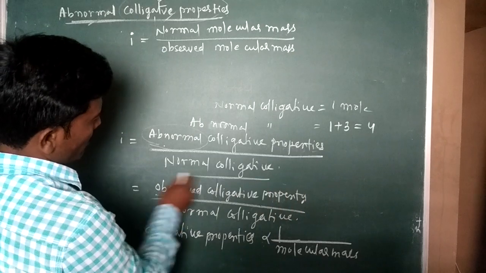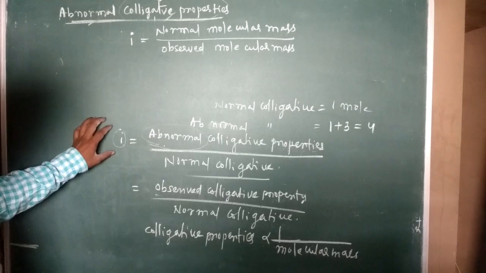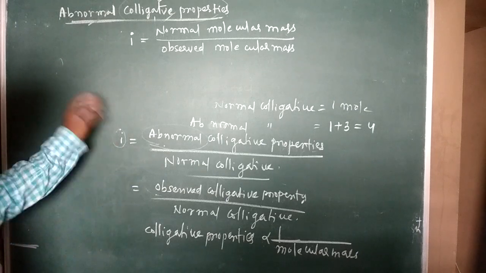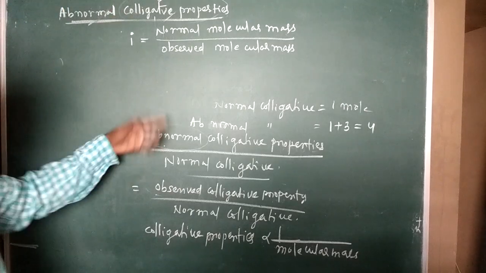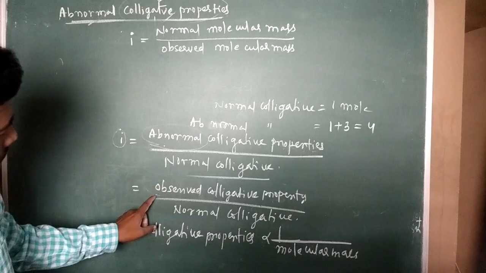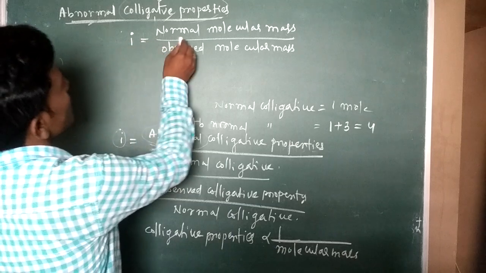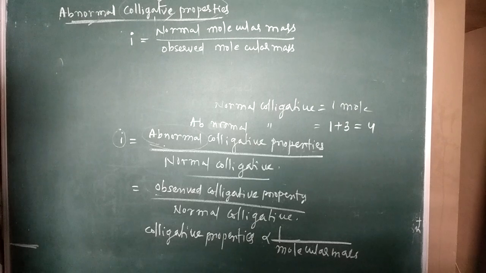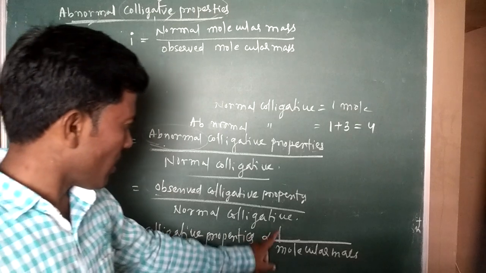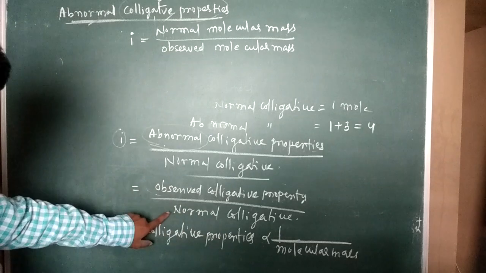So don't be confused here. The I factor is introduced for calculating the original colligative property. If you take the abnormal changes, whatever changes you get, that is the observed colligative property by its normal colligative property. So I is equal to normal molecular mass by observed molecular mass, whether they dissociate or associate. By this formula, we can easily get it. Colligative properties are inversely proportional to molecular mass, so it will be opposite.